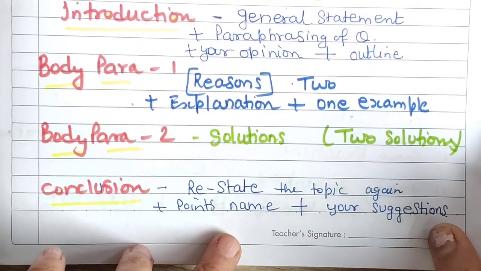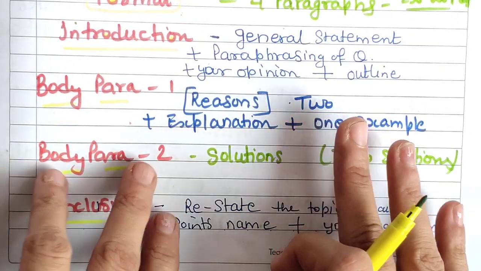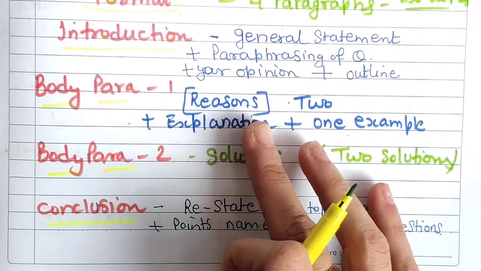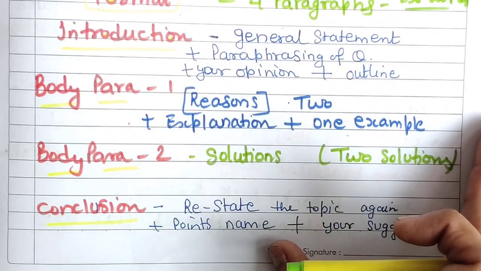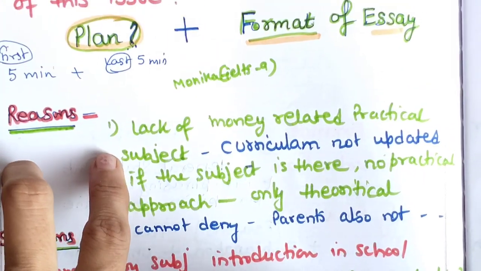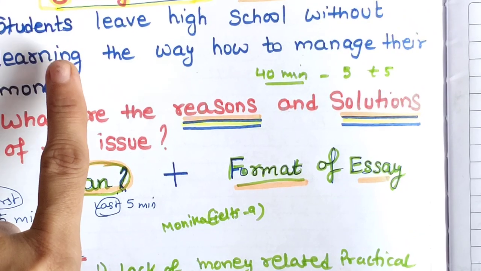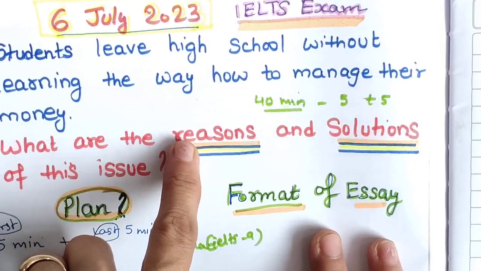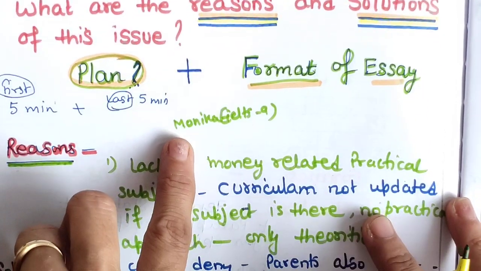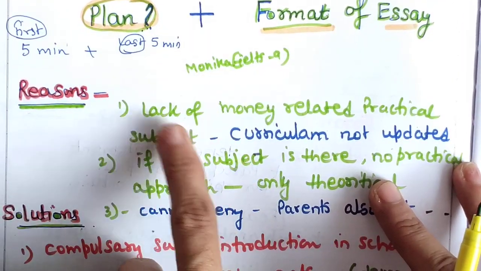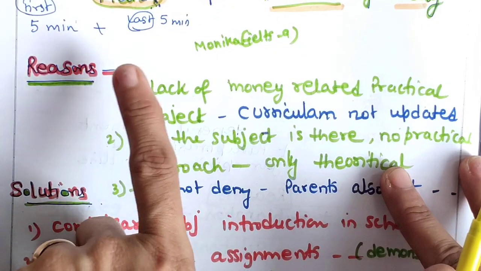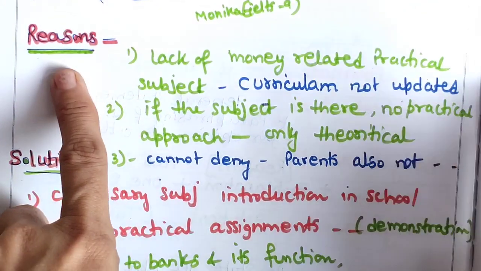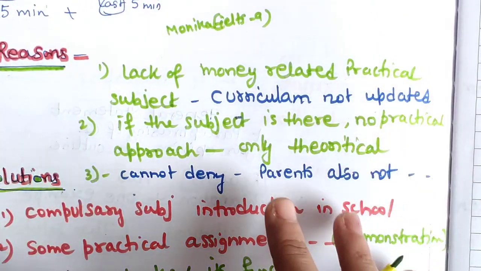Okay, let's come to how to brainstorm the points. Within 5 minutes you need to just come up with the points. So within 5 minutes, what you are going to do in planning, first you will be rereading the statement 4-5 times, find out the main topic and its subtopics, and of course brainstorm the points you are going to discuss in body 1 and body 2. Okay, in body 1 we will be writing reasons, so you have to brainstorm.